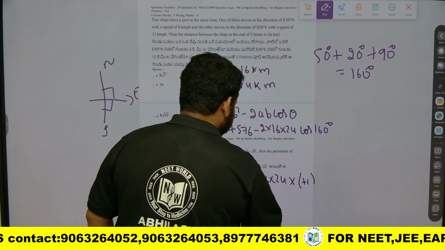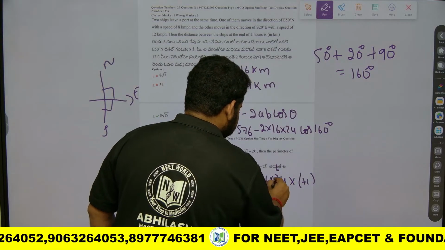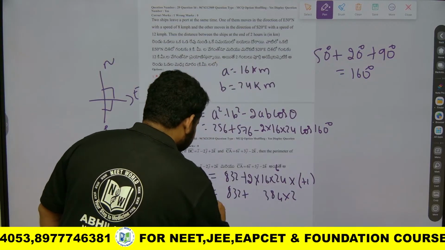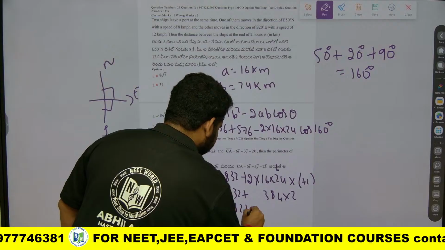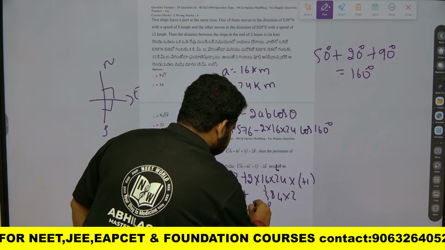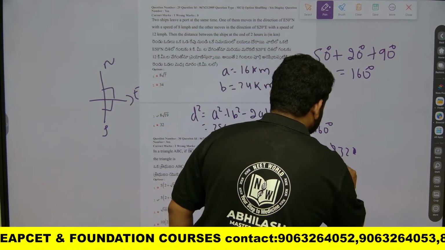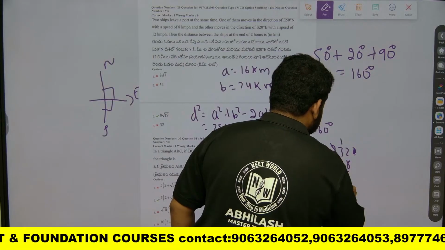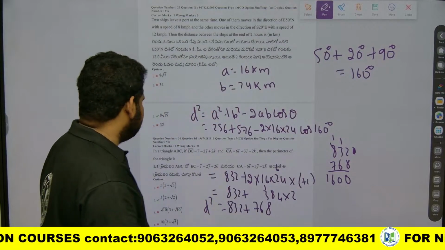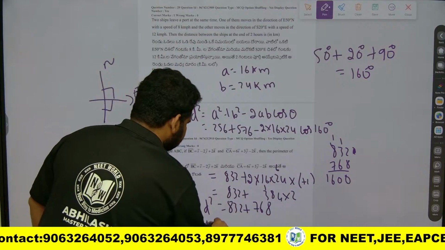16 into 24 is 384, and 2 into that is 768. So D square will be equal to 832 plus 768, which is 1600. So D will be close to 40.